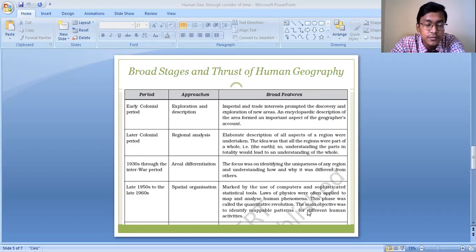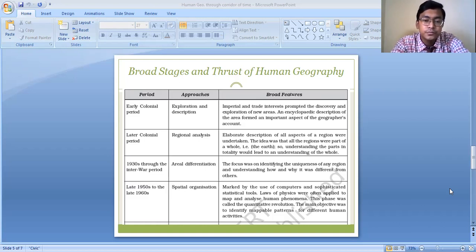In this phase the approach was popular, and this particular period was popularly known as the period of quantitative revolution, because the main objective was to identify mappable patterns for different human activities, patterns which can be represented with the help of maps and charts. With maps we can represent the population distribution, the agricultural pattern, and the climatic divisions of the world.